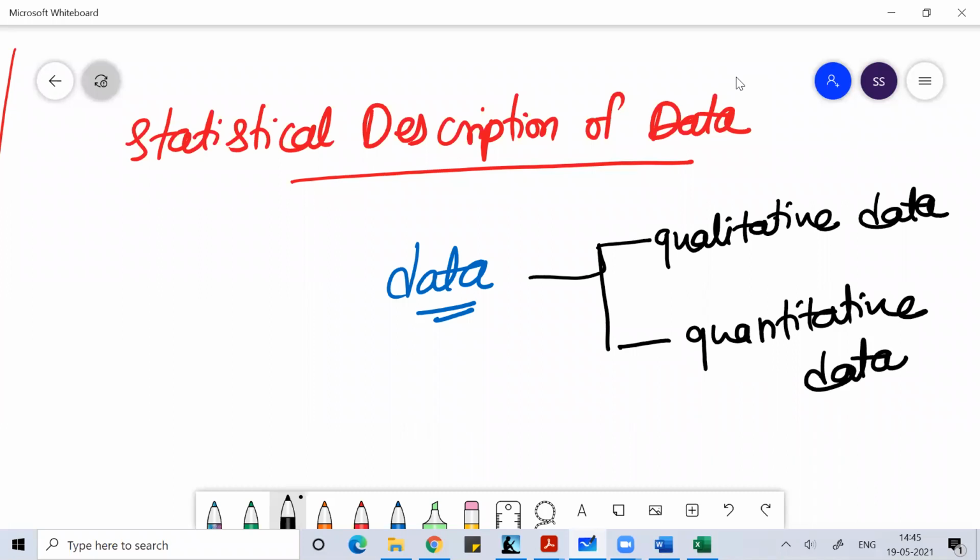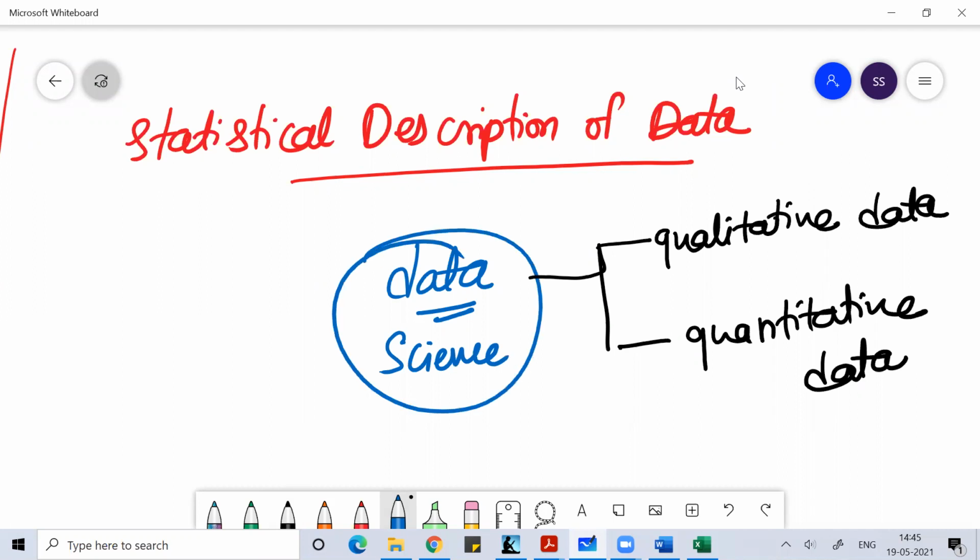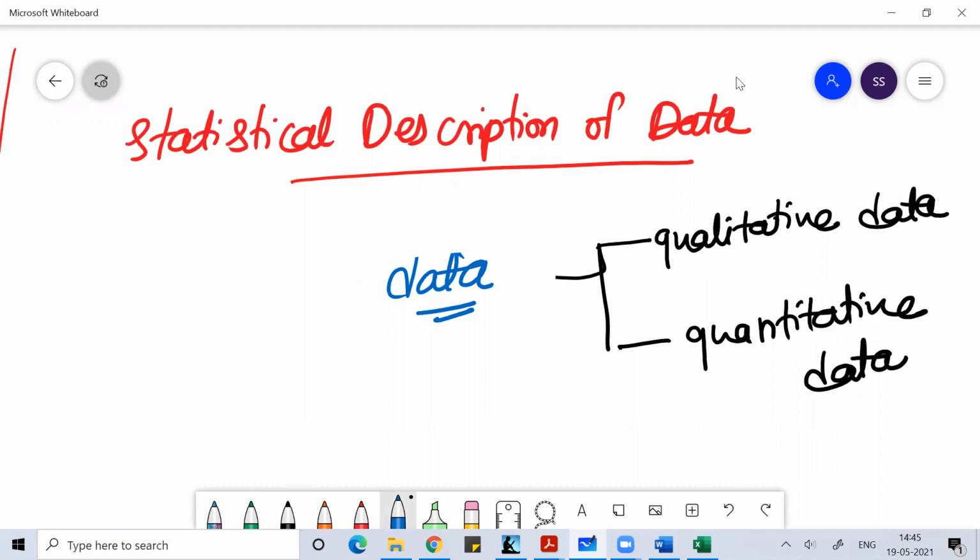Data is everything. You have seen a lot of movies where they talked about what data is all about. Now there's a science which is famous right now. Everyone is talking about something called data science. You have heard of data science. In data science, we use a lot of tools like Python, R, Tableau for data visualization, Power BI. Ultimately, what we are trying to do is work on data only.